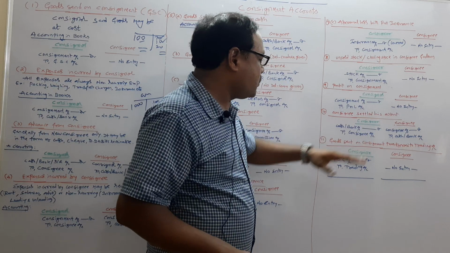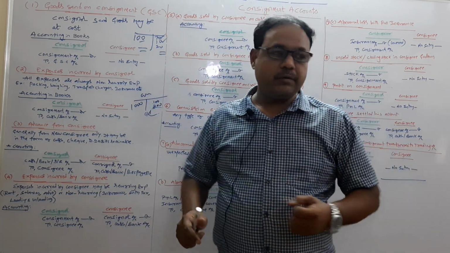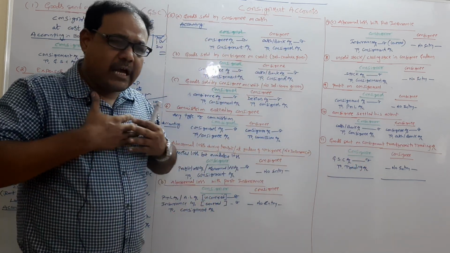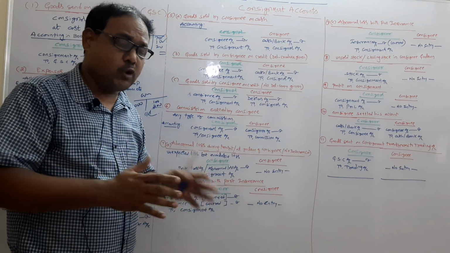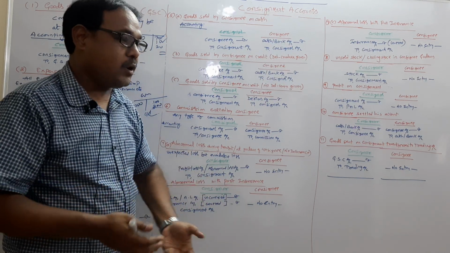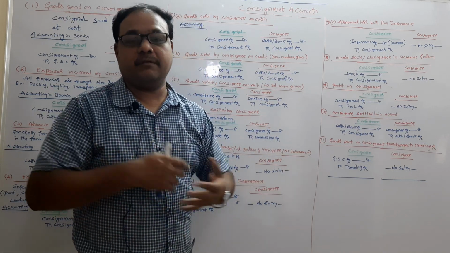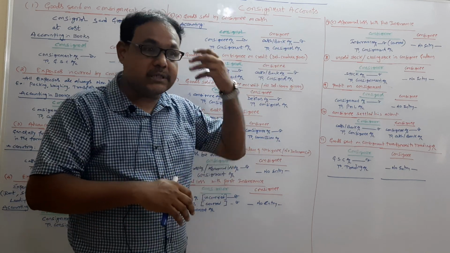The last one, goods sent on consignment transfer to trading account. Now see this entry. I am a consigner, I send so many goods to the consignee, so many times. So I have to know the worth of the goods sent by me, the value of how much goods I sent to the consignee.